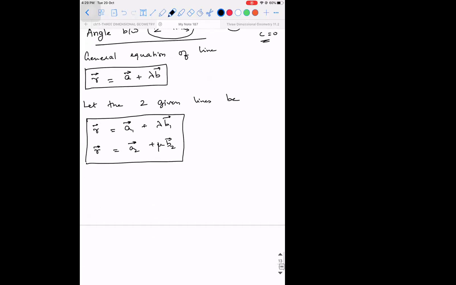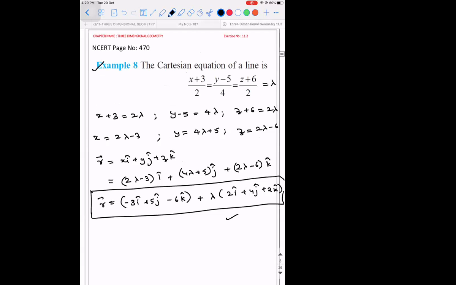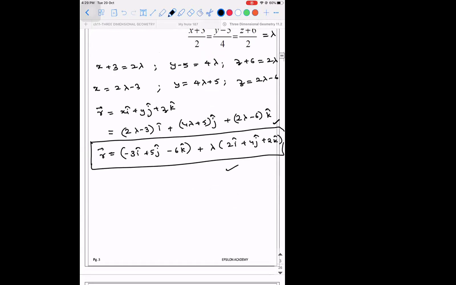Now see, this is r vector equal to a1 vector plus lambda times b1 vector. Whenever you have a line like this, for example, if I say you have to represent this line diagrammatically, then what I understand is there is a point on that line which is minus 3 i cap plus 5 j cap minus 6 k cap, because this is a vector, the point on the line.